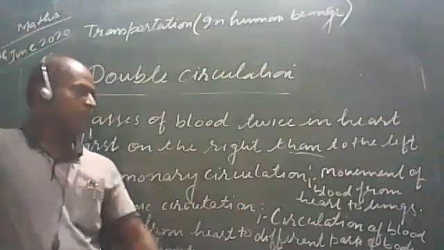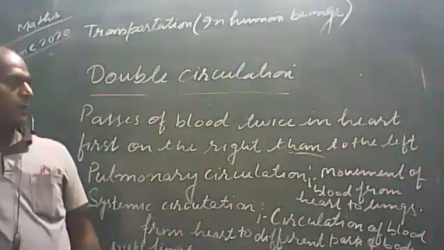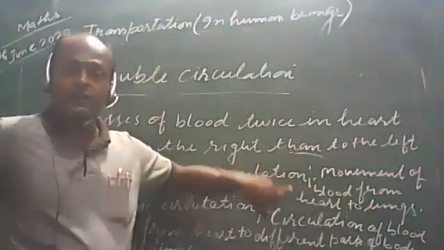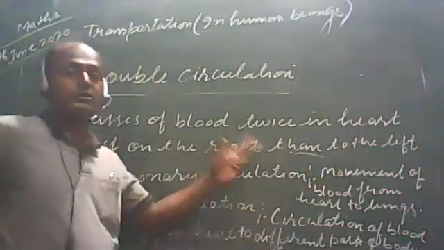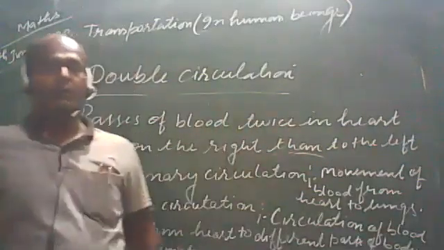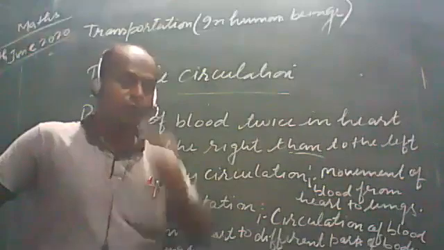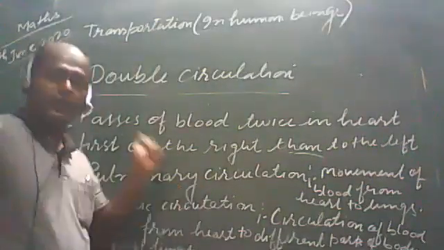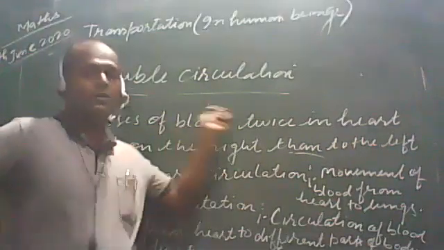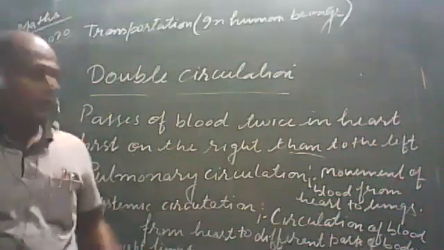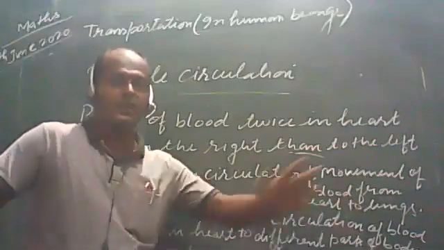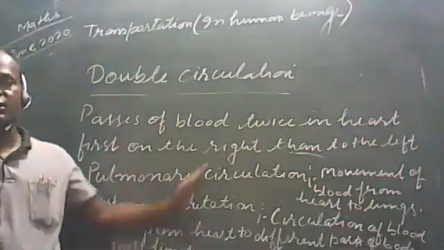Let us see what I have written. If we discuss the pulmonary circulation, then there is the movement of blood from heart to the lungs only, and the blood comes from lungs to heart also. There is the transportation of blood via the pulmonary arteries and pulmonary veins. The word pulmonary is given here. It means there is the transportation of blood from heart to lungs and again lungs to heart. This is the pulmonary circulation. In systemic circulation, there is the transportation of blood from heart to different parts of body via the arteries and veins. Is it clear, students?